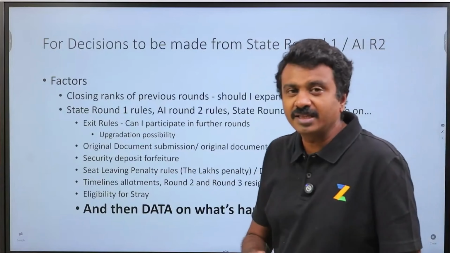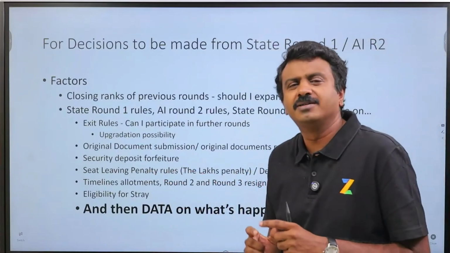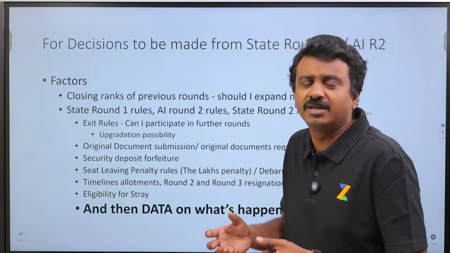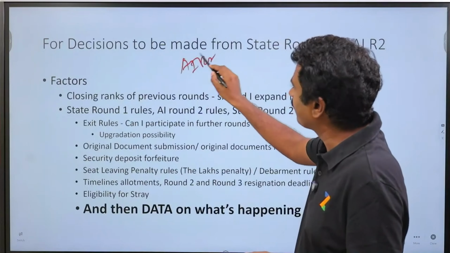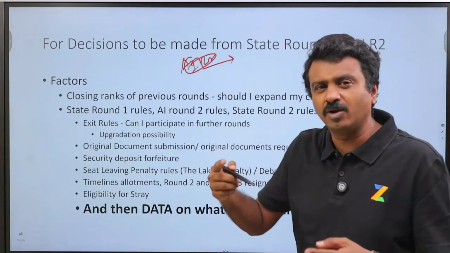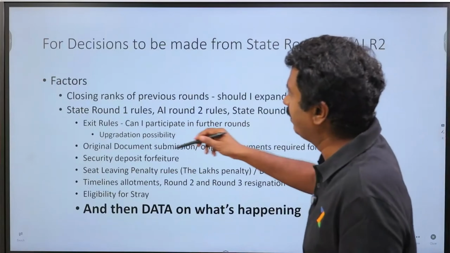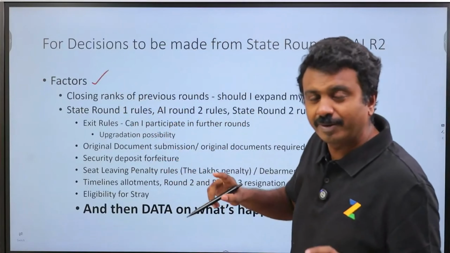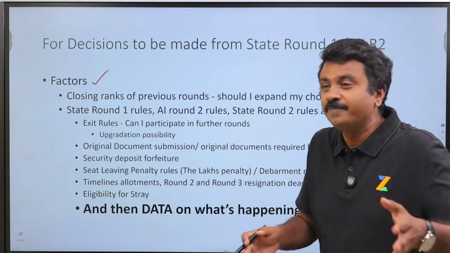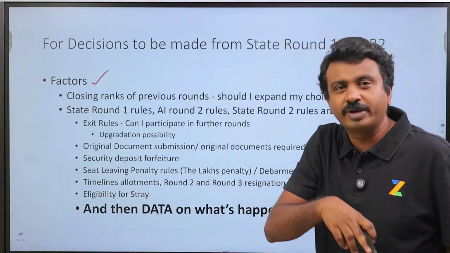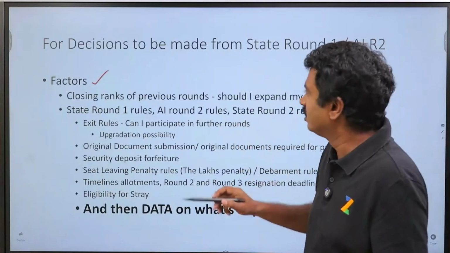Otherwise, looking at all sets of data may result in the crucial time being left out, especially after All India round 2, when everything happens quickly. State round 2s will also be done, and you have to look at rules. Right now, if you plan for it, it will be better. We will look into allotment mapping. If you just joined us a little late, we will look into the allotment mapping demo half an hour later. We will be looking at these parts now, so that when we look at the allotment mapping demo, these parts are very clear and we can correlate to the factors.